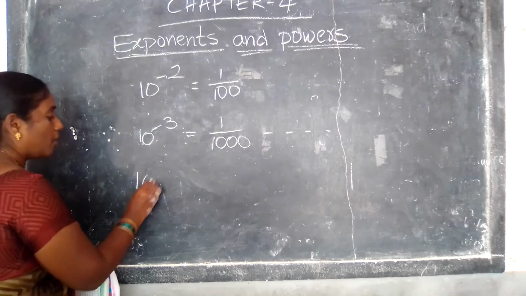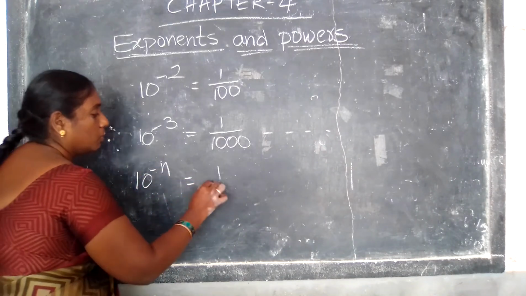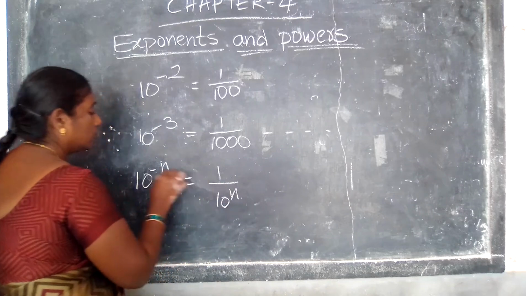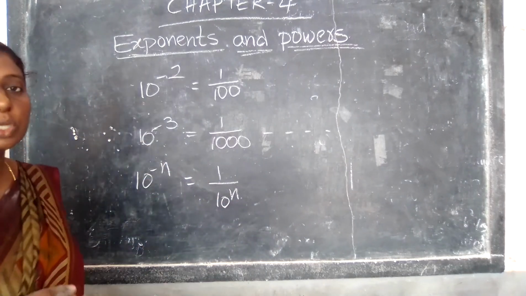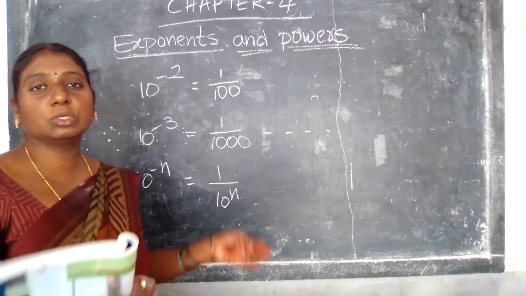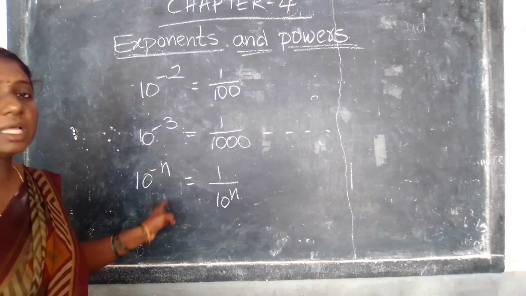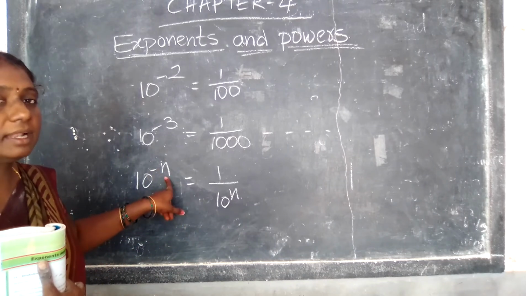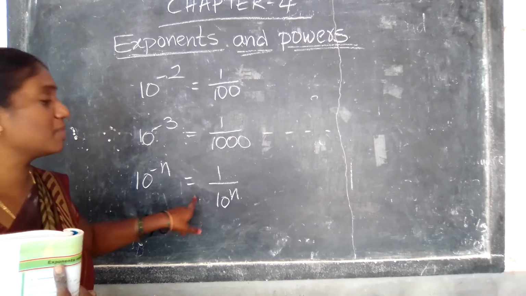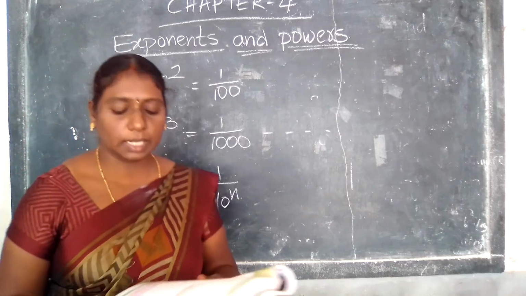And so on. 10 power minus n is equal to 1 by 10 power n. Here n means we don't know how many times it is repeated. That's why we represented it as n. That's why 10 power minus n is equal to 1 by 10 power n. Up till here, all of you clear?